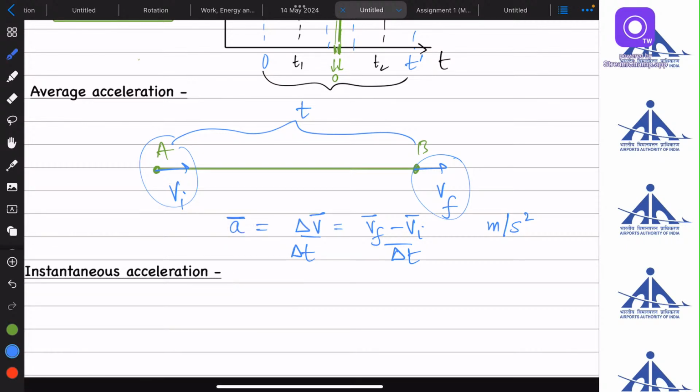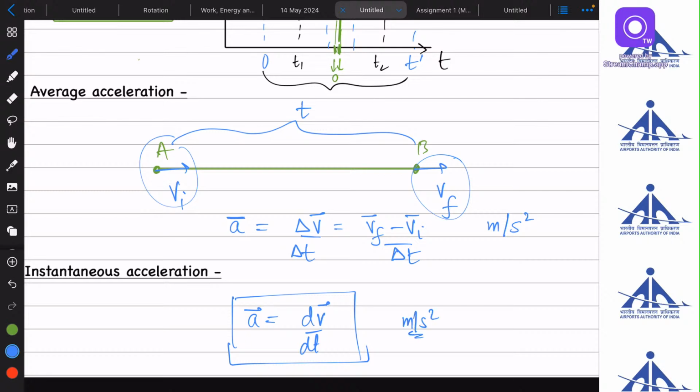Next is instantaneous acceleration. Again, if I reduce the time to zero, and I want to calculate the acceleration at an exact time, that will be known as instantaneous acceleration, equal to dv by dt, the rate of change of velocity. Again this will be meter per second squared, and we can also write it in limit form, the limit of delta t tending to zero of delta v by delta t.